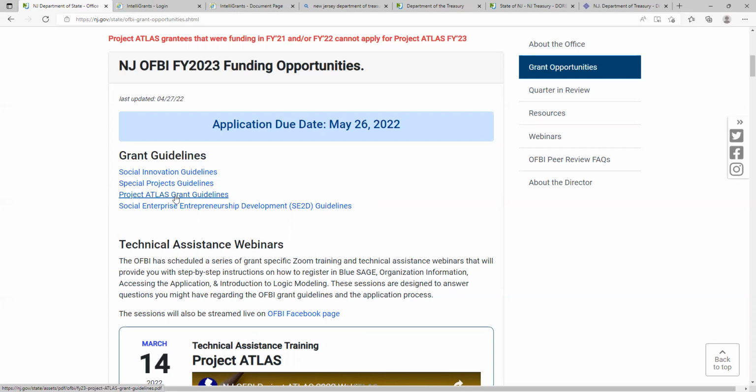Project Atlas grant is a capacity building grant. It really helps the organization figure out what it is that they need to have in place to be really functional. Yeah, you do great work, but do you have like an executive director? Do you have a board of directors? Do you have staffing? Do you have checks and balances for your accounting system? So Project Atlas will identify a coach for you to help you work through that process. And then it also gives you a grant of $10,000 to $15,000 to implement a pilot project.